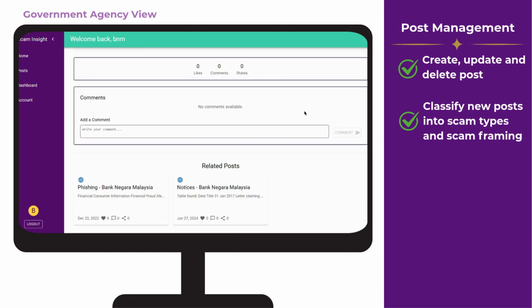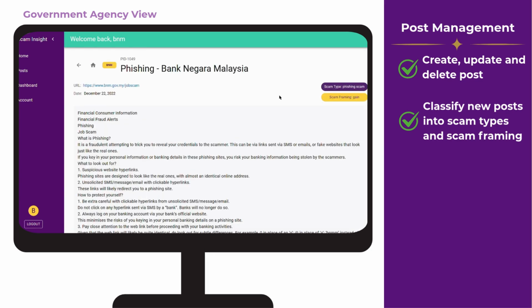At the bottom, there's a related post section showing posts from the same agency that have a similar scam type and scam framing. So here are the related posts with the similar phishing scam and game framing.